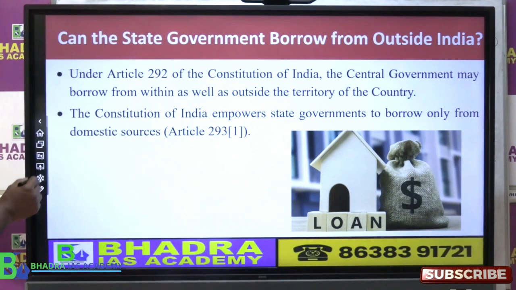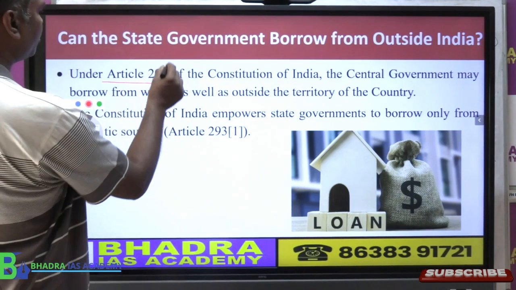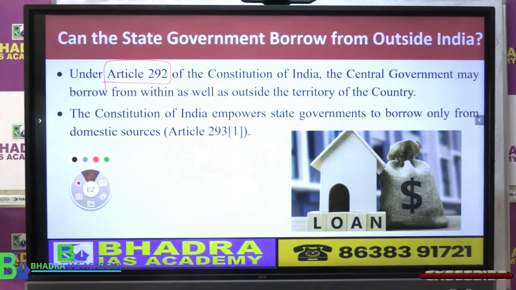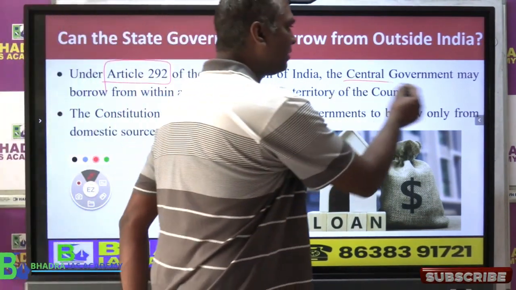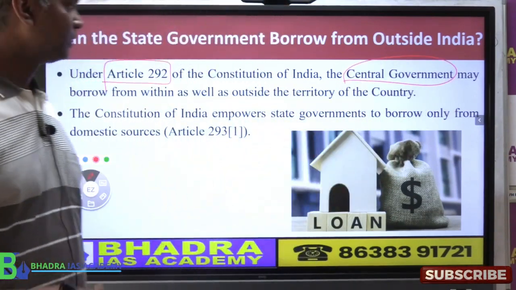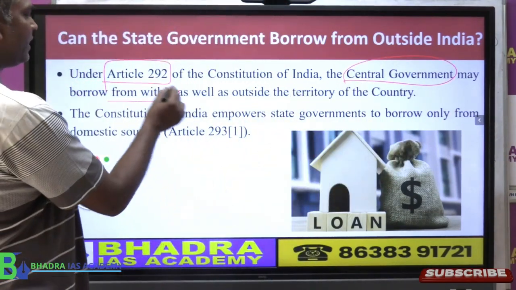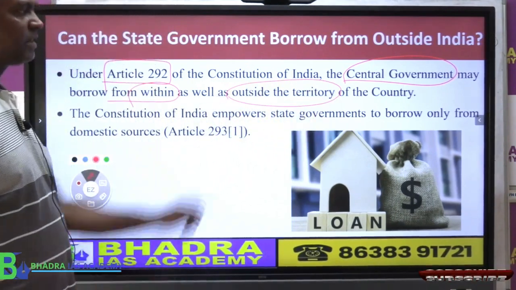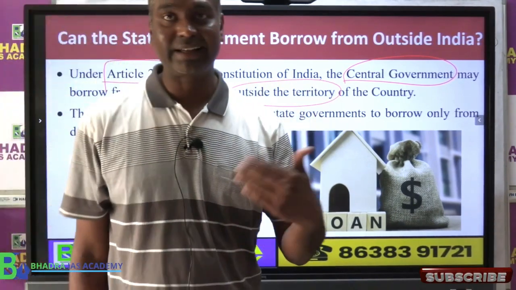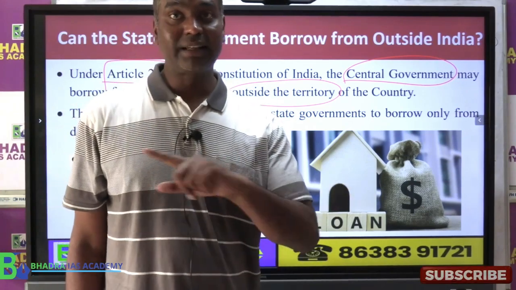According to the constitution, article 292, the constitution of India clearly says central government can borrow both within India and outside the territory of our country, that means outside India, like World Bank, etc. But state government cannot borrow.